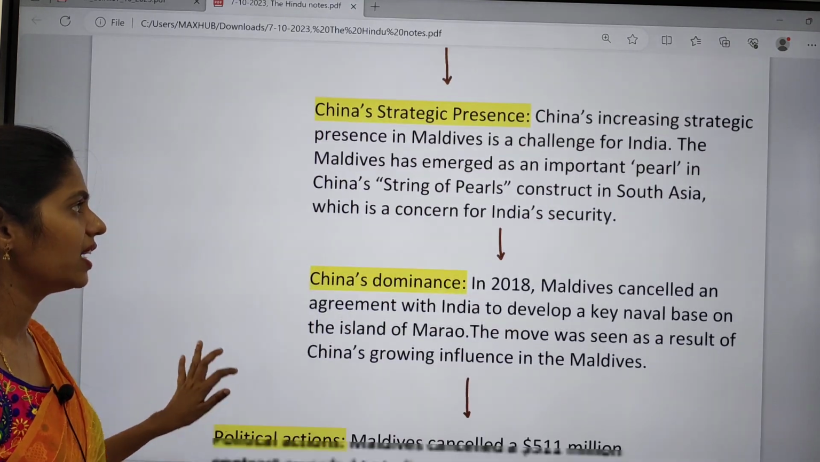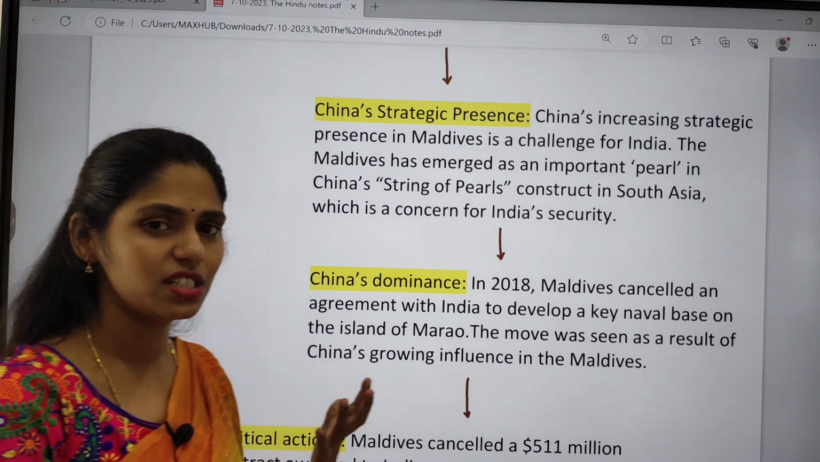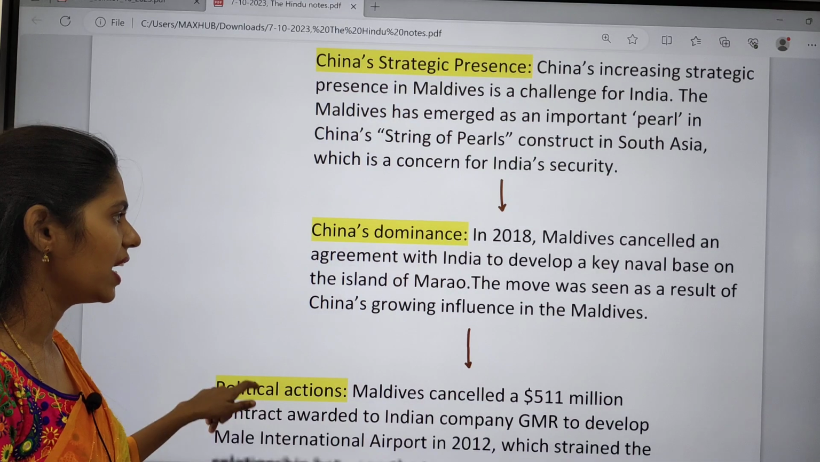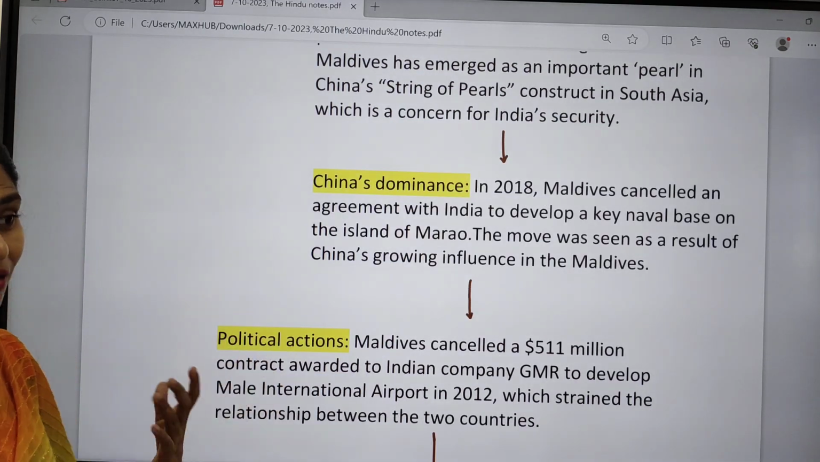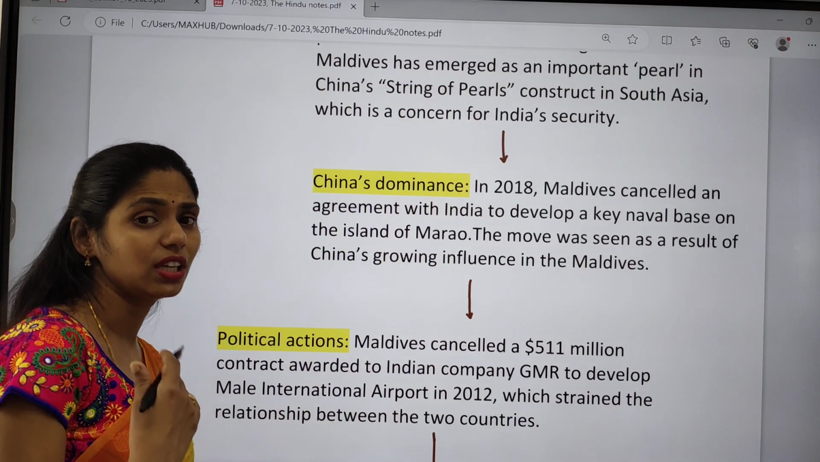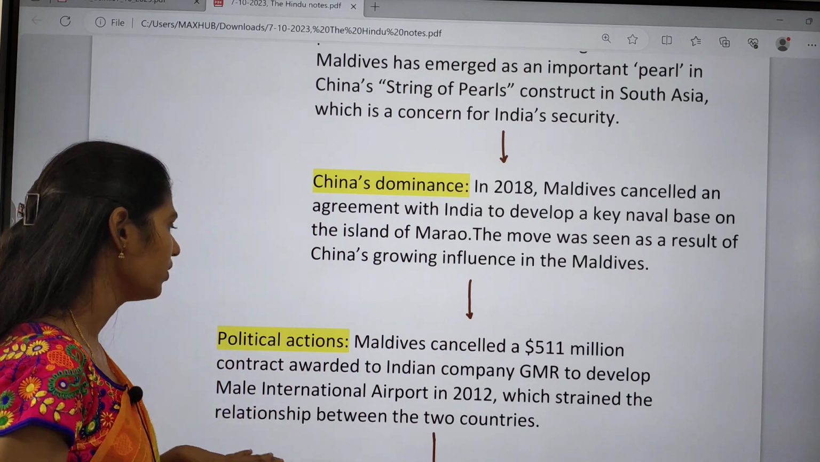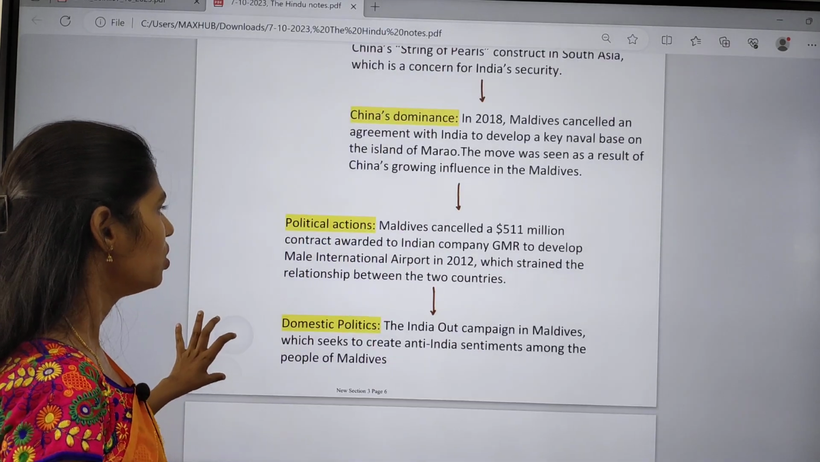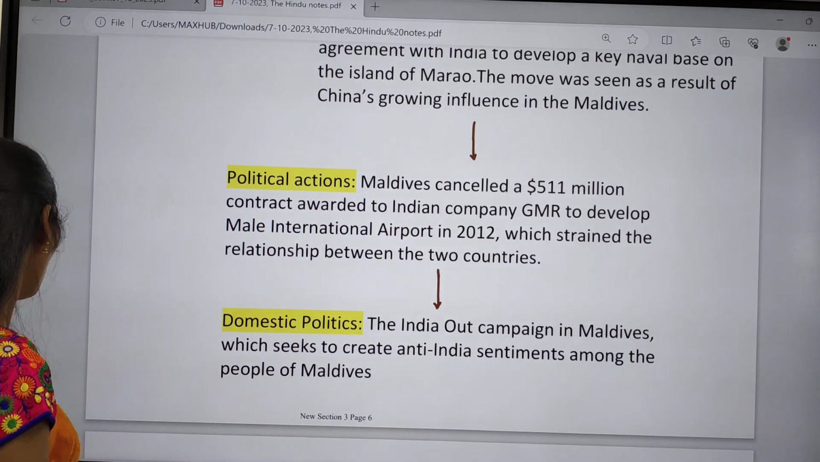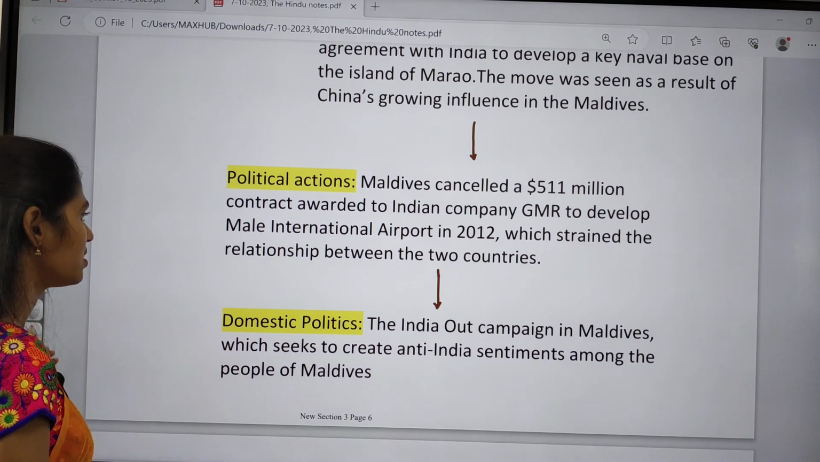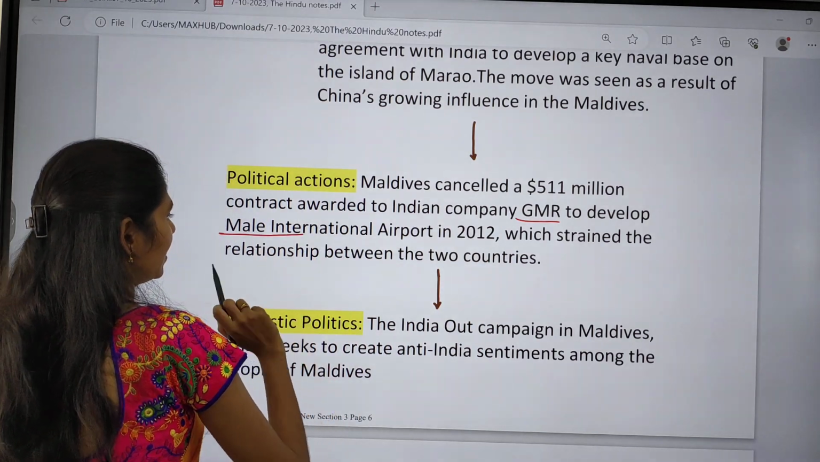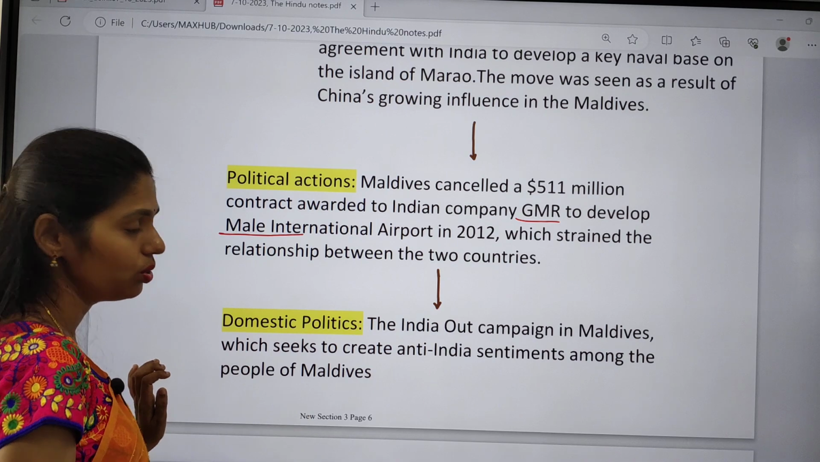And there is increasing Chinese partnership with the Maldives. This is also a cause of concern. There is Chinese dominance even in infrastructure projects; the infrastructure projects the Maldives comes up with, they are giving to China. The next one is political actions. The Maldives cancelled a $511 million contract already awarded to India's GMR company to develop Malé International Port, and that project was given to China.